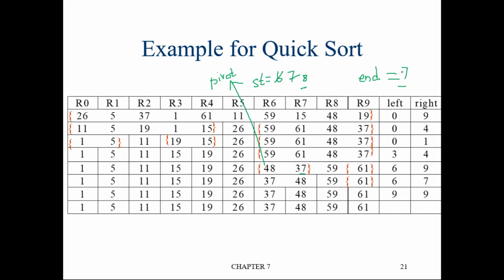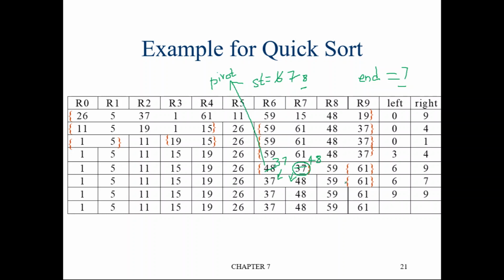What is the element? End location is 7. So the element at end location is this 37. This should be swapped with the pivot element, which is 48. When you swap this, what will happen? In the 6th position we will get 37 and here we will get 48. So we got 37 and 48. Fine. So now I think the algorithm has converged.